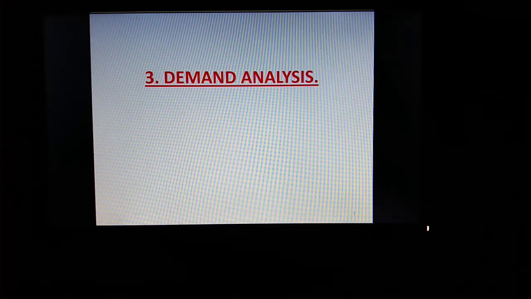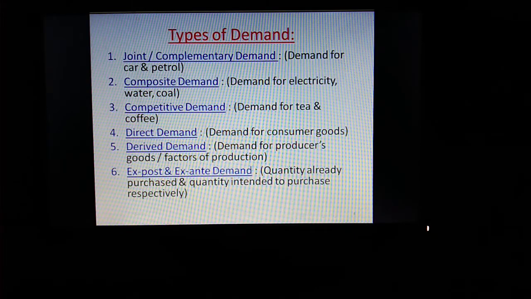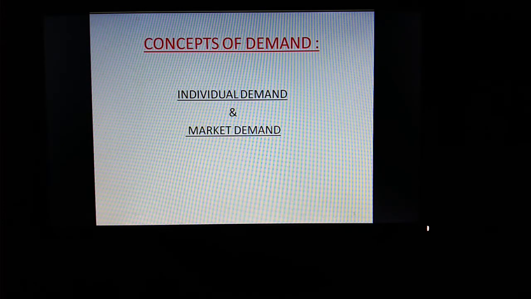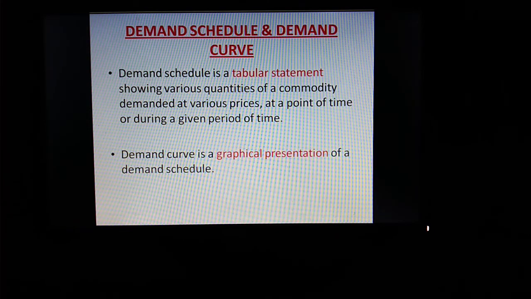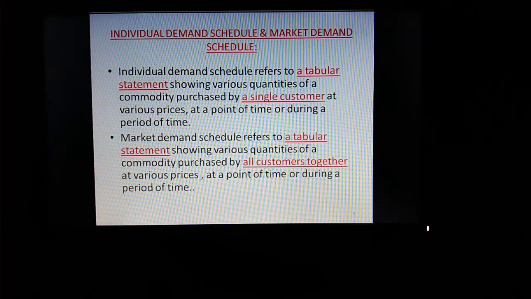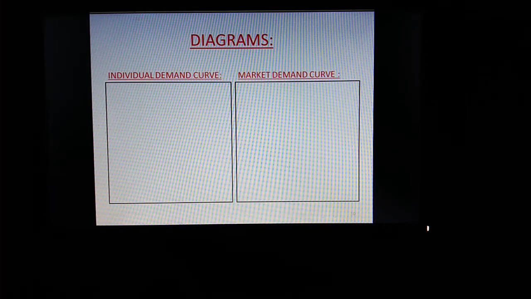As you know that we have already started lesson number 3, that is demand analysis. So let's revise it up to this particular point of time. What you have studied? We have studied concept of desire. After that we have studied concept of demand, then various types of demand, various concepts of demand, then individual demand and market demand. After that demand schedule and demand curve, then individual demand schedule, market demand schedule. These are the schedules. After that we have drawn diagrams. Here you have drawn diagrams.